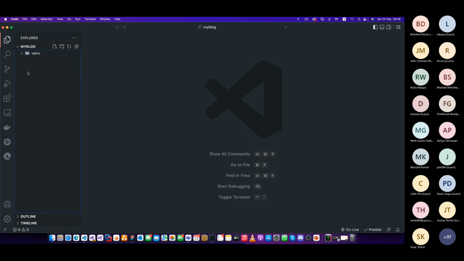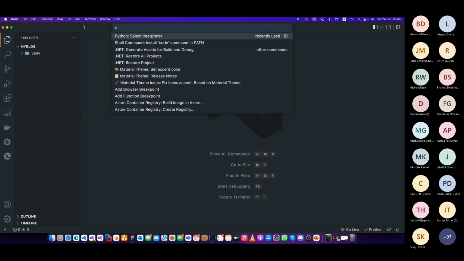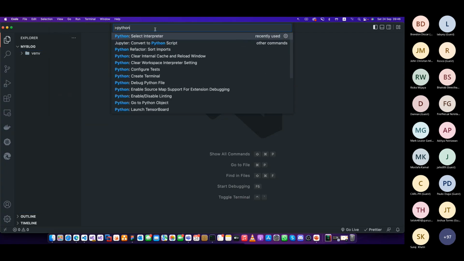Next step, I'm going to create a project here. Now before that, you have to go to View and go to Command Palette, or use the shortcut key. I'm going to click that Command Palette because we have created a virtual environment, and then search for Python, right? And then you have to select this one, saying Select Interpreter. You have to do that, then everything will be interconnected, and all the syntax highlighting will work, because we have created a virtual environment. If you didn't create a virtual environment, you don't have to do this. It will automatically pick it up. Now you select the interpreter.